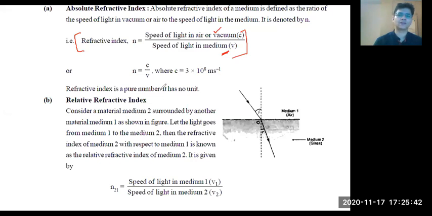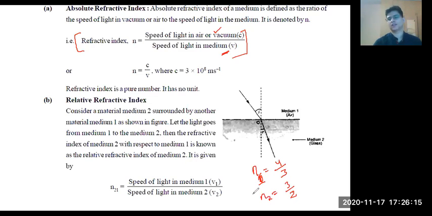What is relative? Tell me, what is relative? Relative is always with one medium to another medium. Yes or no? Suppose we have the refractive index of glass, suppose it is 4 by 3. Actually, it's of water, I guess. But anyways, refractive index of the first object, I'll say, and refractive index of the second object is suppose 3 by 2.